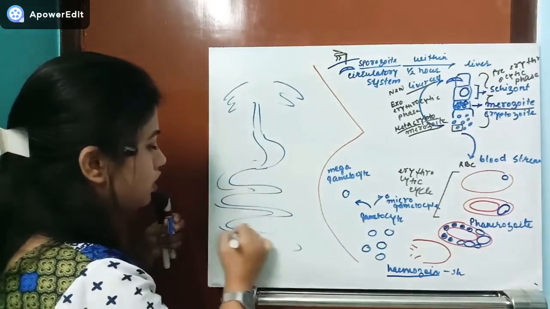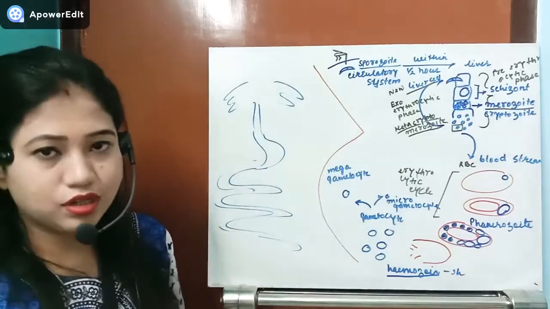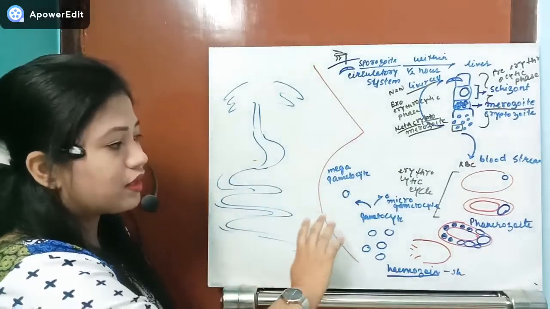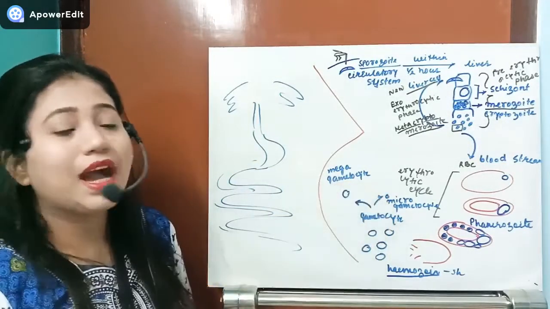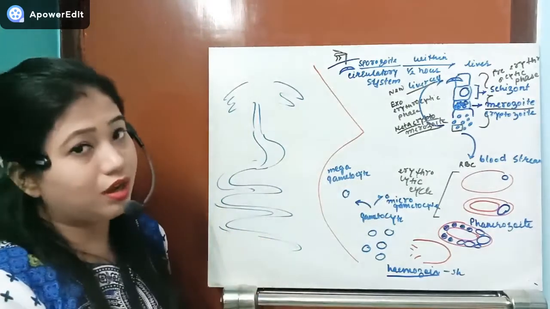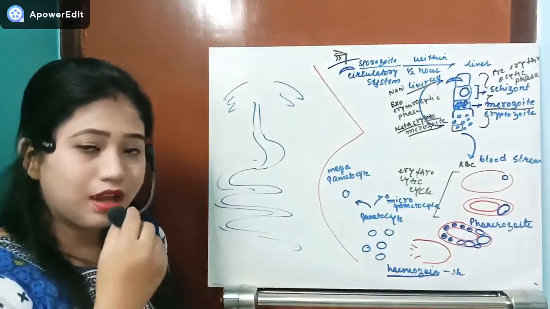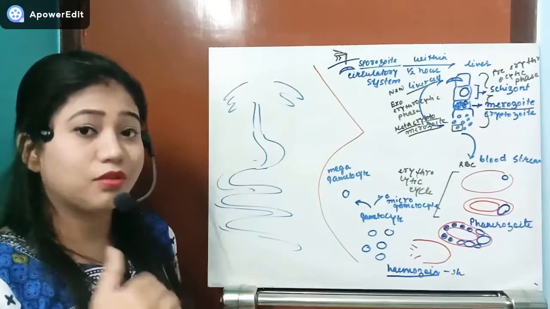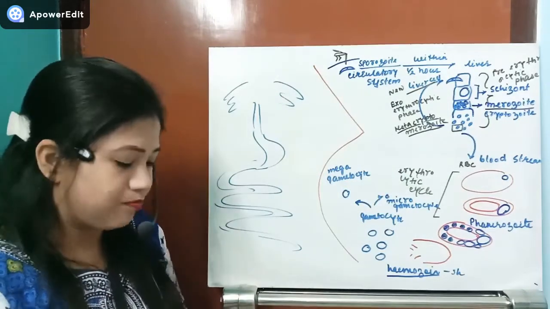Okay, just for your convenience I have drawn the diagram. Actually it will not be exactly like this. So what is happening: the micro and macro gametocytes will enter the mosquito's GI tract. They will be taken in with the blood, and it will go from the esophagus to the stomach. From the stomach, it will go to the intestine.